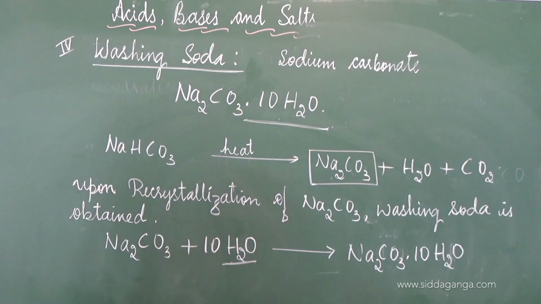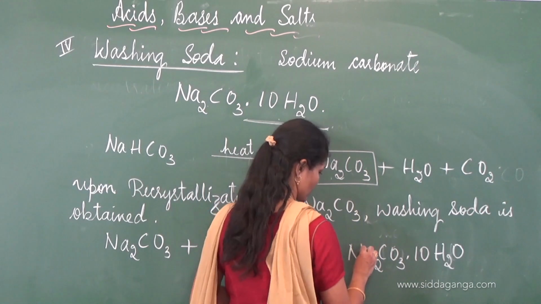So here 10 signifies 10 water molecules are present as a single unit with sodium carbonate.